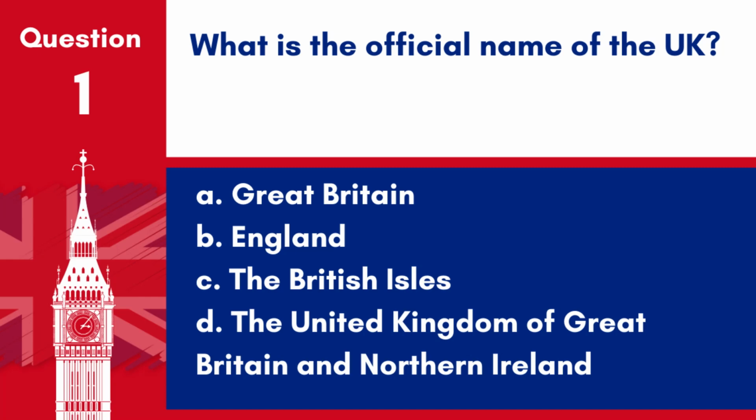Question 1. What is the official name of the UK? A. Great Britain. B. England. C. The British Isles. D. The United Kingdom of Great Britain and Northern Ireland. Answer: D. The United Kingdom of Great Britain and Northern Ireland. The official name reflects the union of countries within the sovereign state.